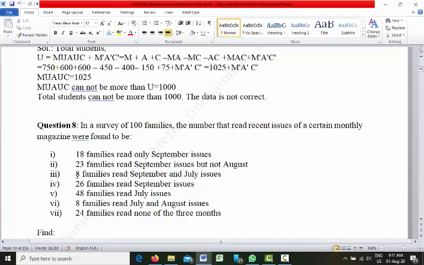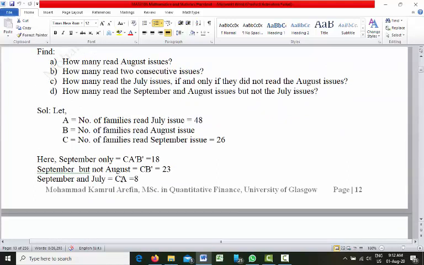Now, 8 families read September and July issues. As I said before, if you see "and", this is intersection. So 8 families read both September and July issues. September is set C and July is set A. So AC or CA, whatever you call it, is 8.